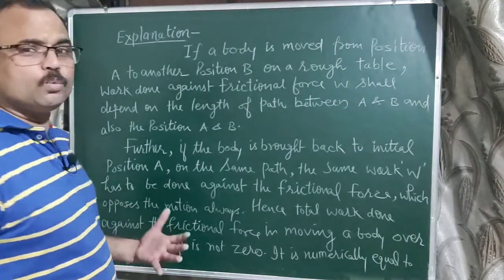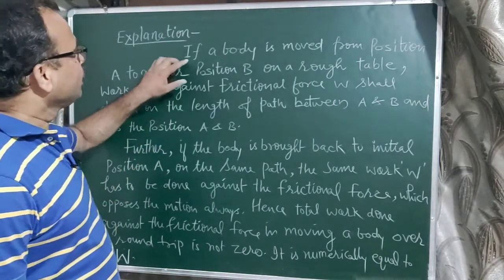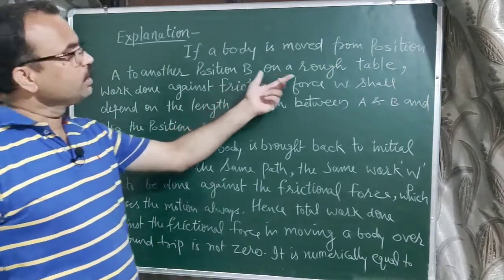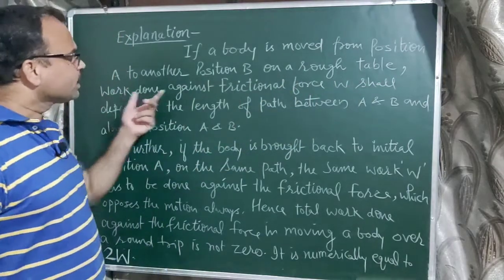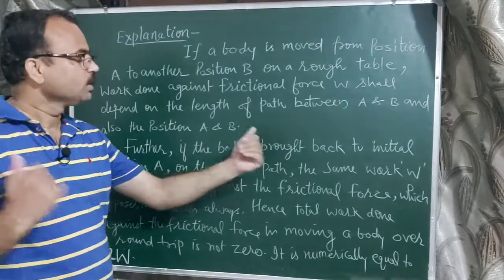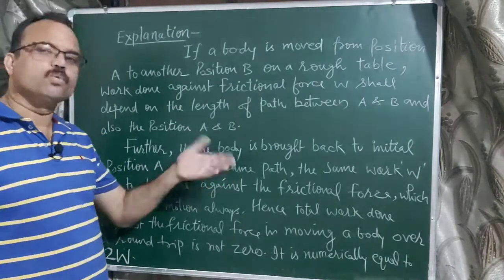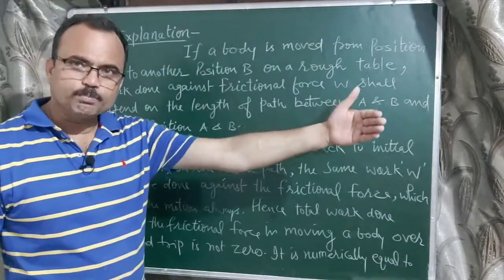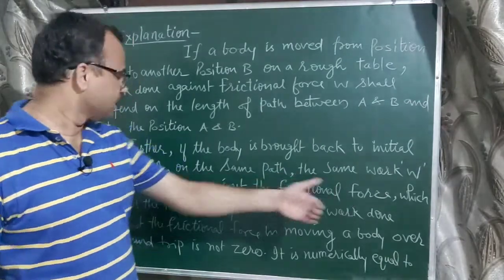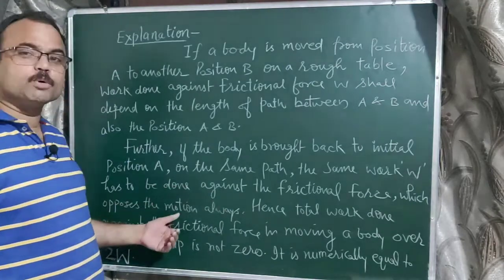Now let us discuss in detail how frictional force is non-conservative. Take the first example, in which a body is moved from position A to another position B on a rough table. The work done against frictional force, W, shall depend on the length of the path and also the positions of A and B. Further, if the body is brought back to the initial position A on the same path, the same work W has to be done against frictional force, which always opposes the motion.